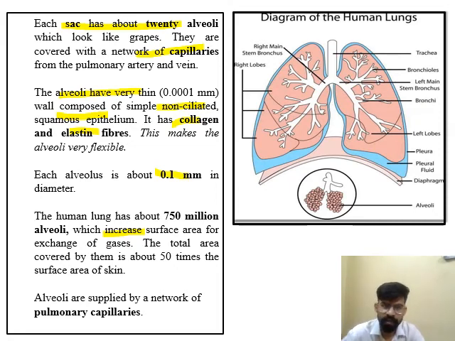So this is all about the third part of this chapter, in which we discussed the bronchi, the components of the lungs, the membrane of the lungs, and the fluid and the function of the fluid.